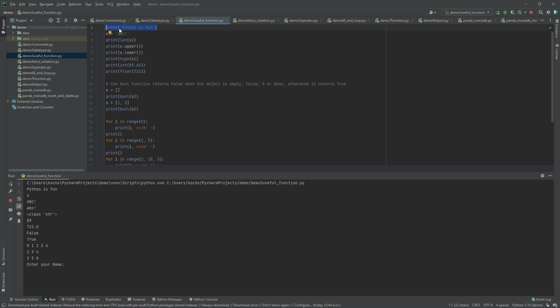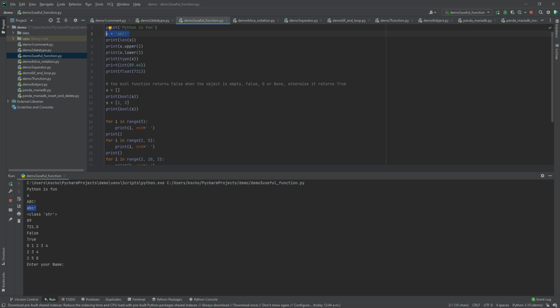And let's say we are printing a sentence, Python is fun. And if we declare a variable called x and we assign a string here, we can use a function called length to get the number of characters. So it will be 4. And we also have the uppercase and lowercase functions. It will turn all the characters into upper and lower respectively. And we can also print the type of the current variable. When we print the type of x, it is still a string, so we will have a result of str.